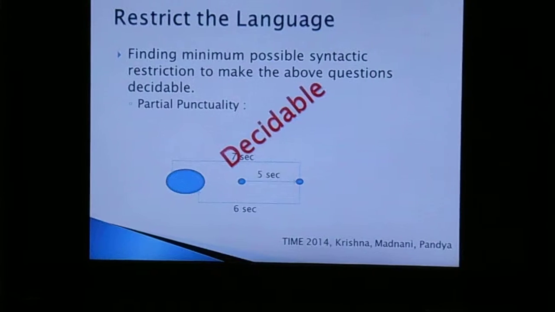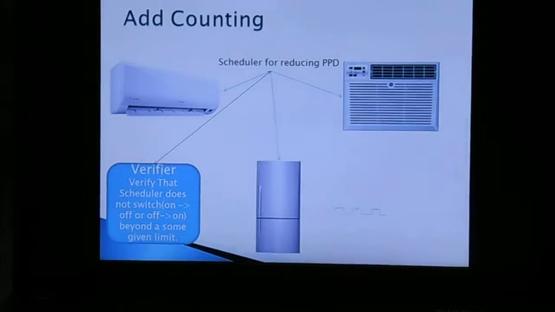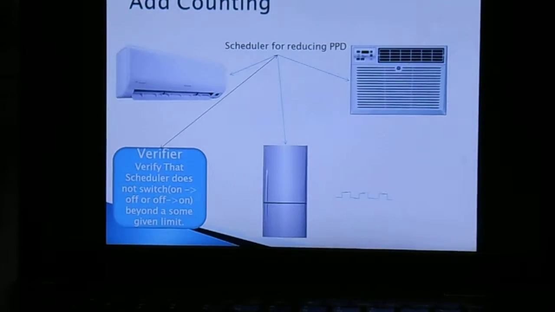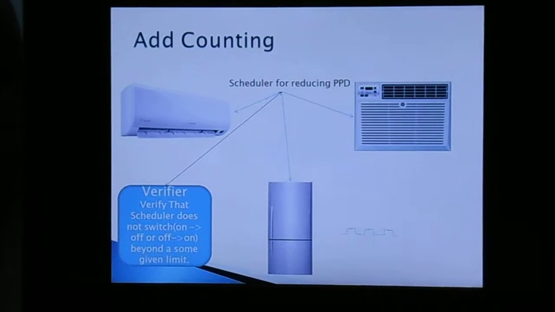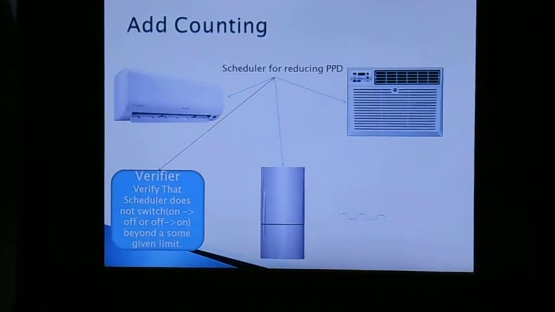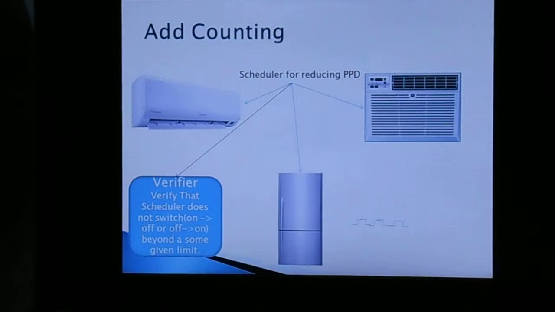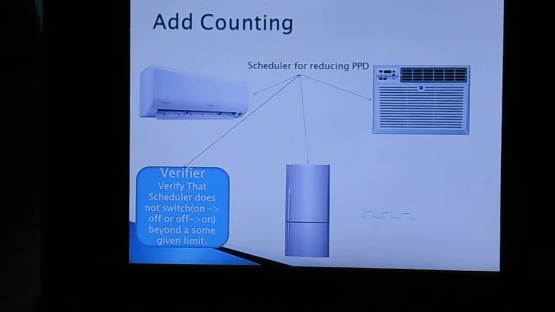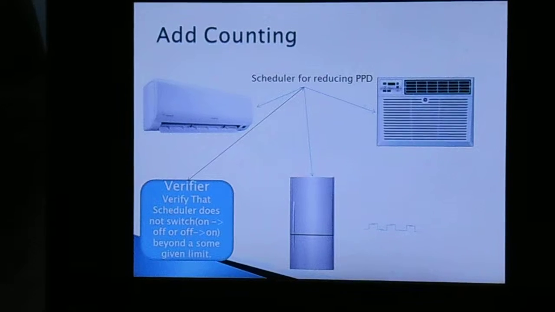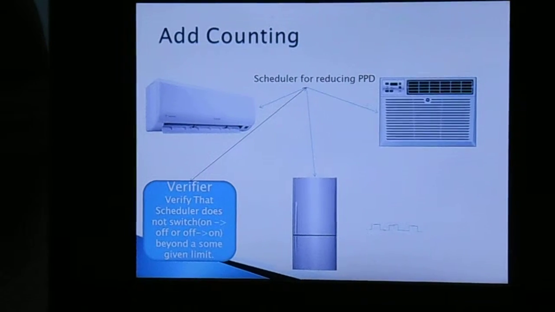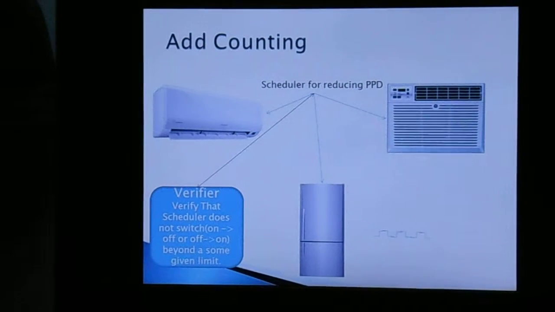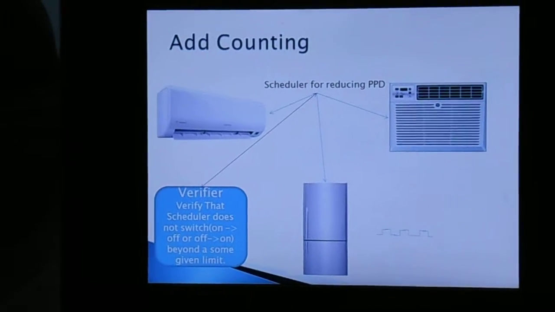logic are decidable. The second part of my thesis was to extend this logic with counting constructs. Now, assume a scheduler for reducing peak power demand, which schedules HVAC devices. We want to verify that the scheduler does not fluctuate a device beyond a limit within a given period of time.